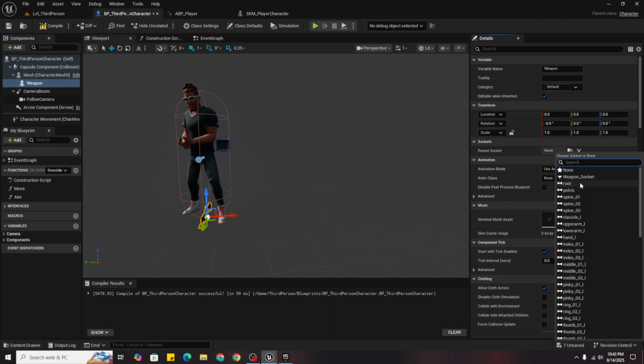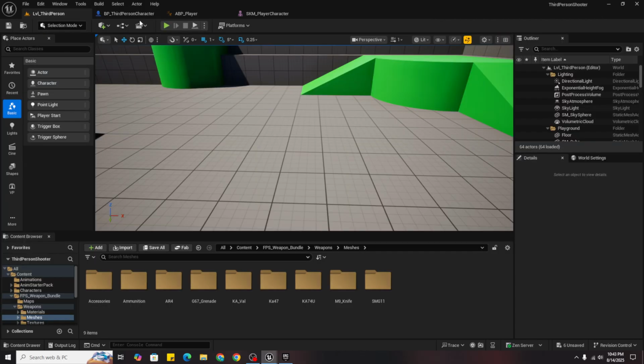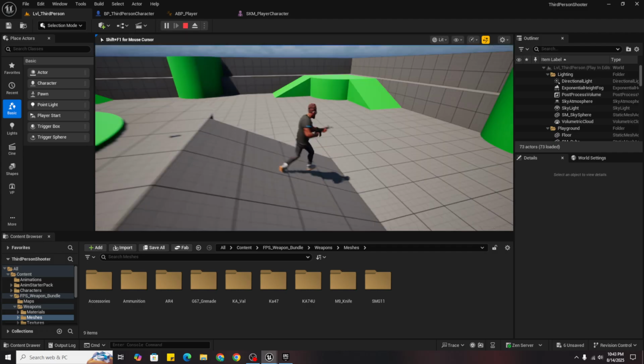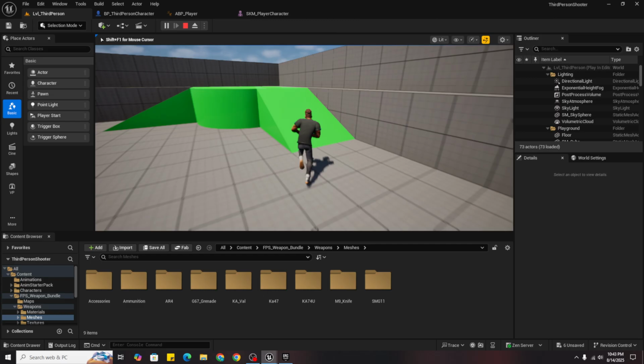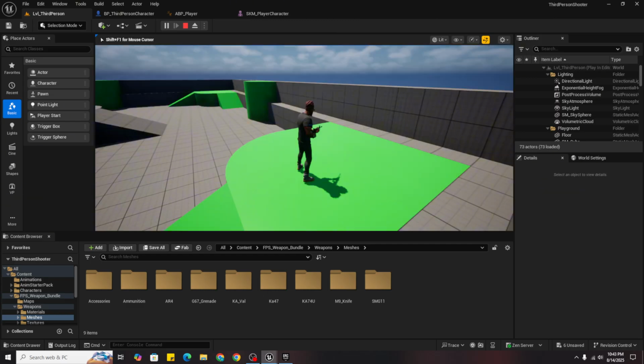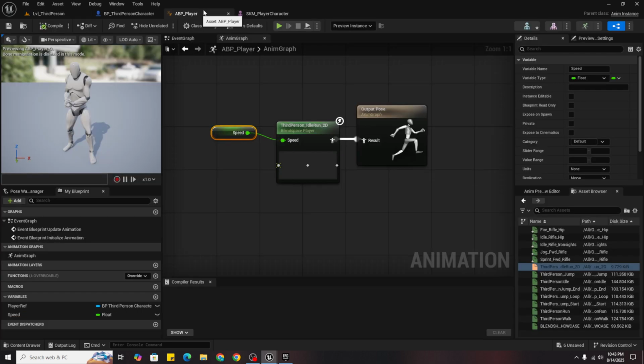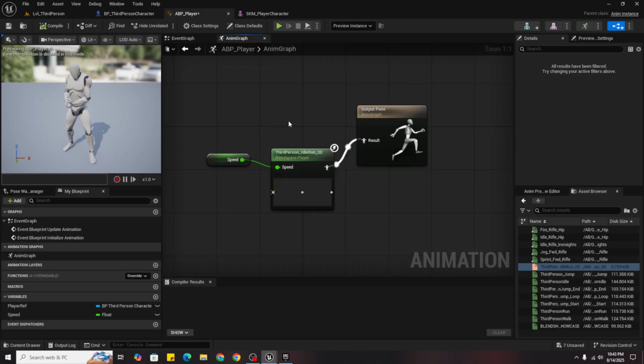So if it's up or down, just reset the values. And now here you can see we got a rifle and animations of it. But we also want aiming animations because we added aim. So this is a little complex.